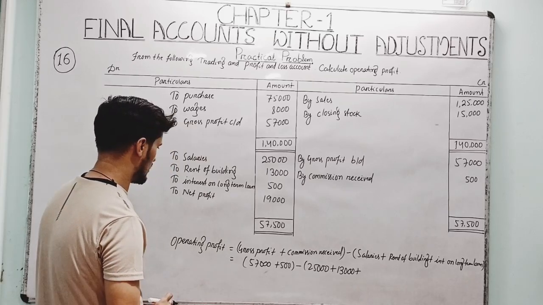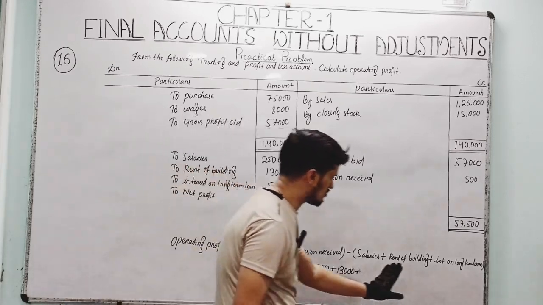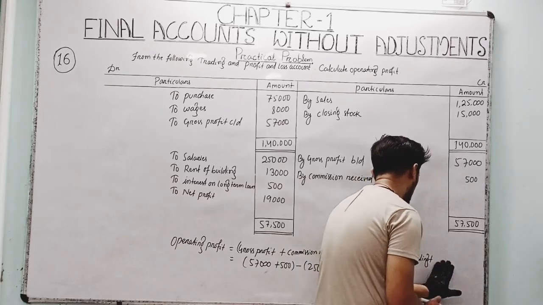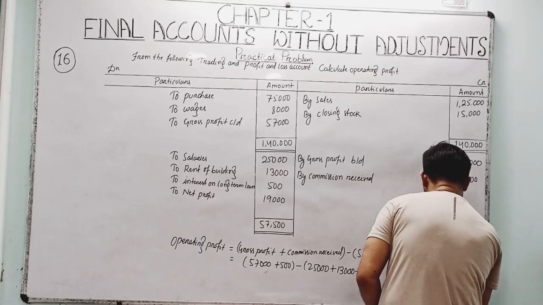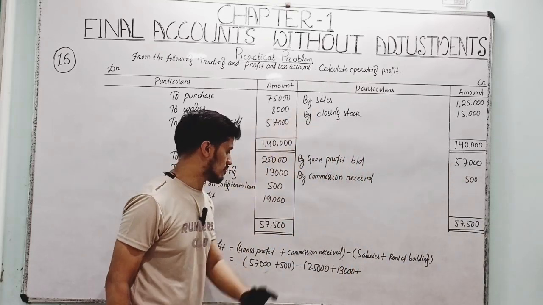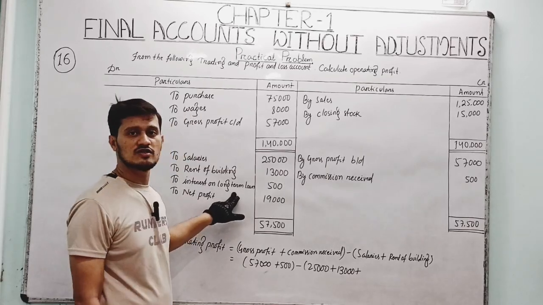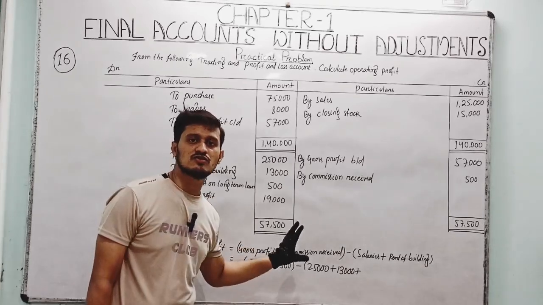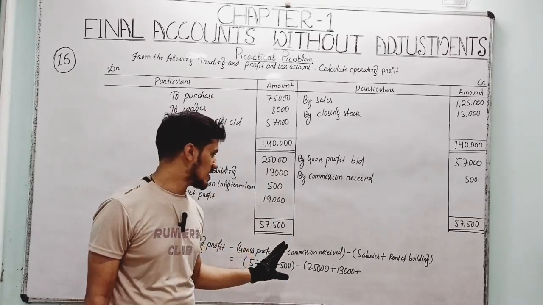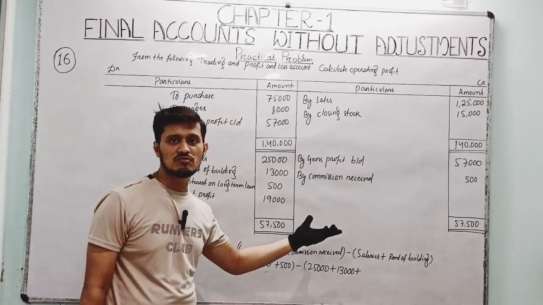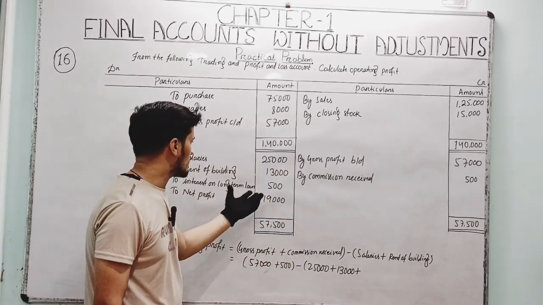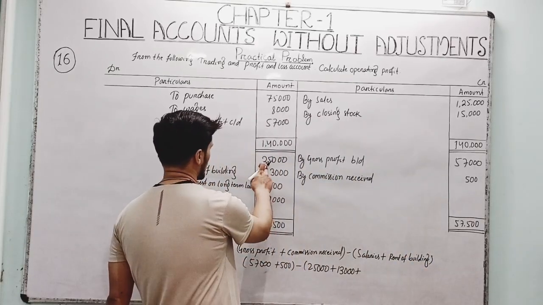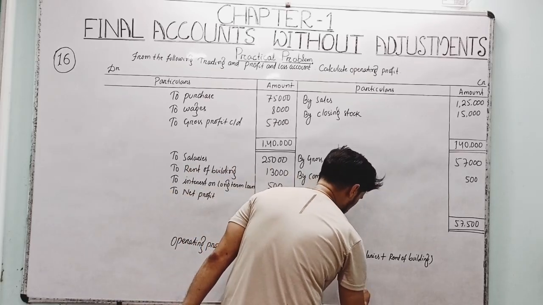The long term loan interest will not be calculated, sorry. Interest on long term loan is not normally calculated in operating profit, because a long term loan is not within one accounting period. In operating profit, only those transactions will enter which have value within one accounting period. Here the interest on long term loan means more than one accounting period, so that's why the 500 rupees will not enter here, right? So 25,000 salary and rent of building 13,000.